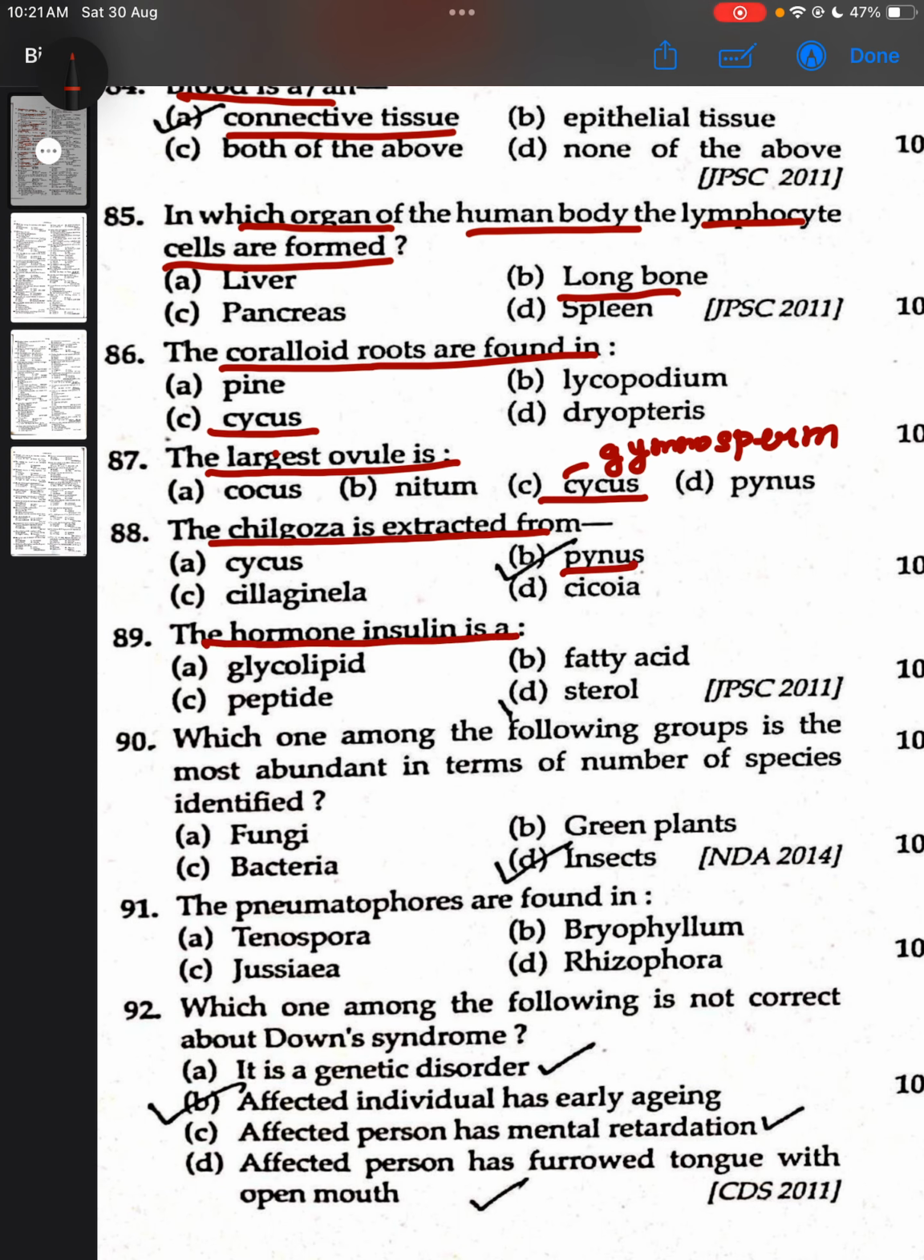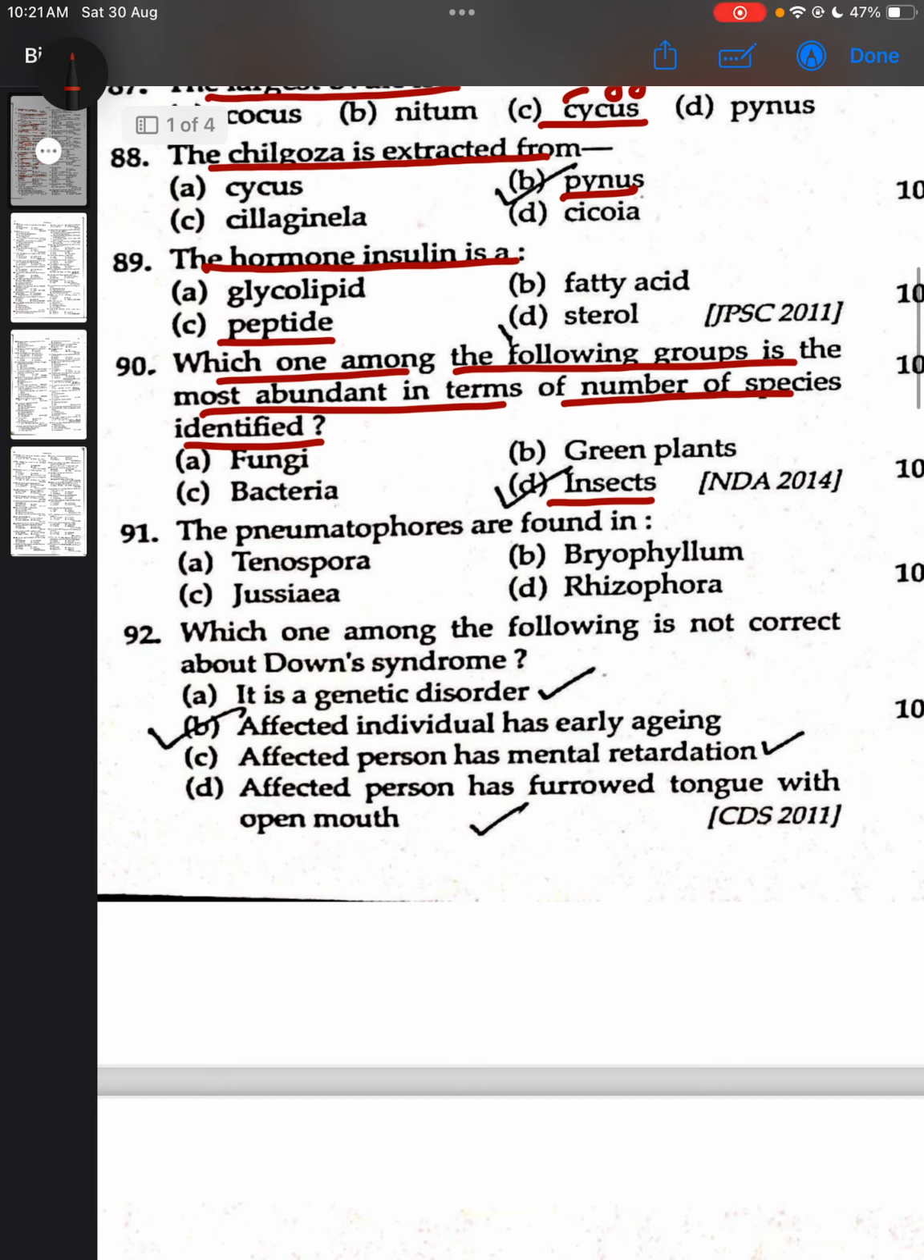The hormone insulin is a peptide. Which one among the following groups is the most abundant in terms of number of species identified? Insects, and insects belong to the phylum Arthropoda. The pneumatophores are found in Rhizophora. Which one among the following is not correct about Down syndrome? Affected individual has early aging, this is not correct about Down syndrome.